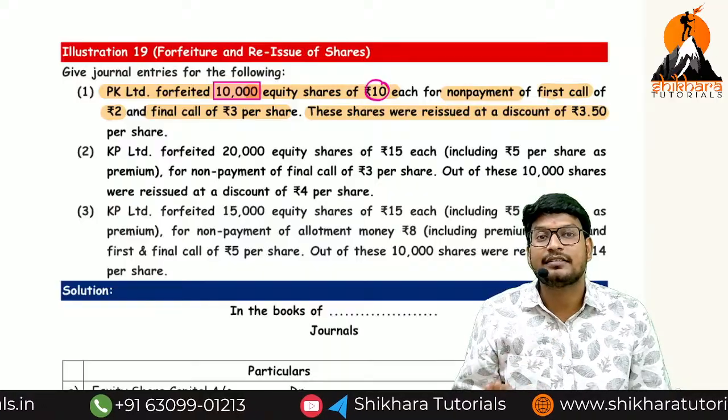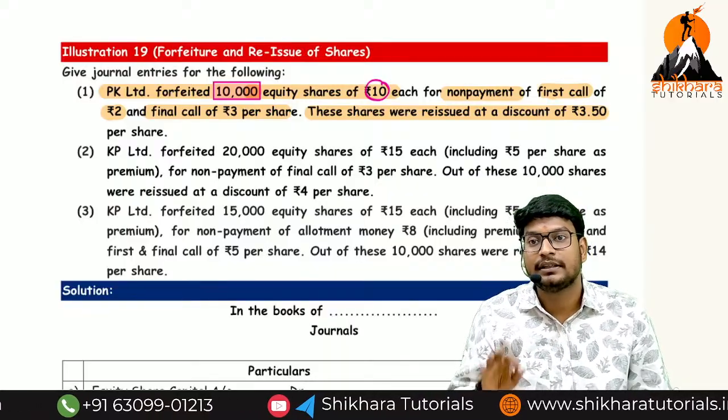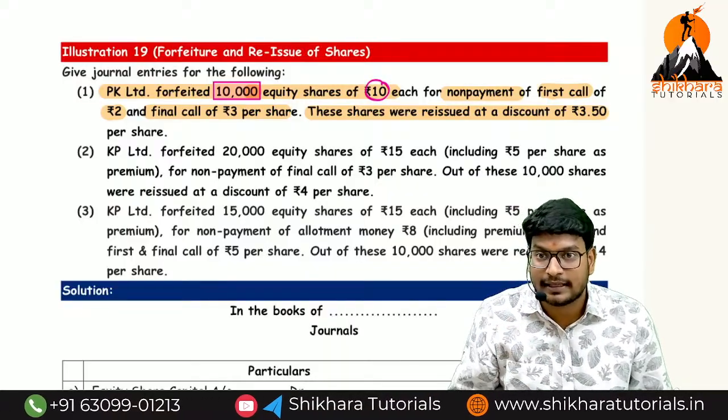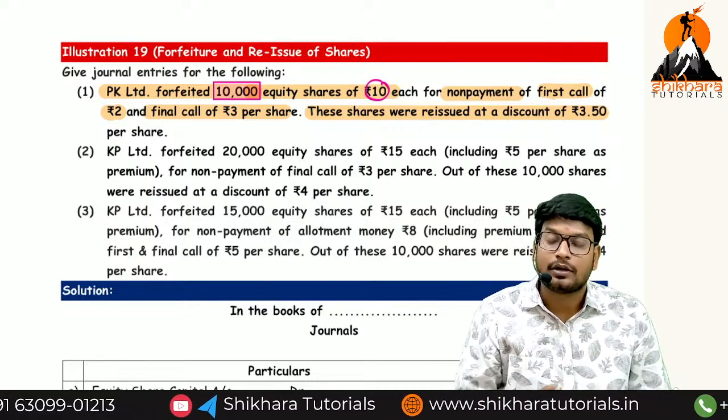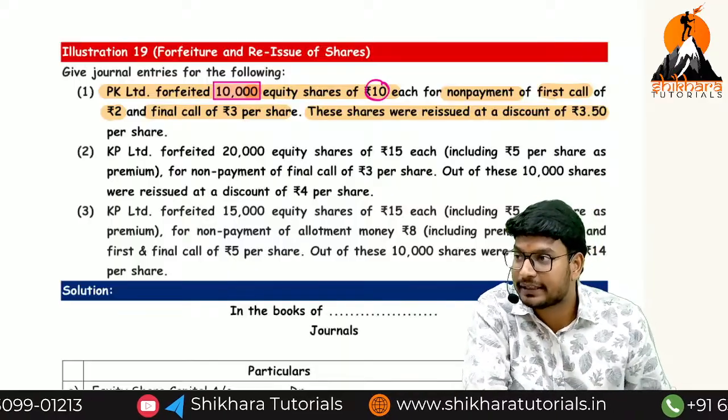So to cancel, which entry comes into the picture? Equity share capital account debit 1 lakh, to share forfeiture account 50,000, to calls in arrears 50,000. Are you getting the point or not?